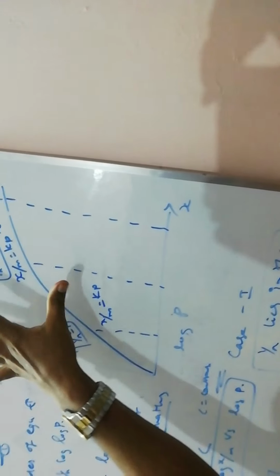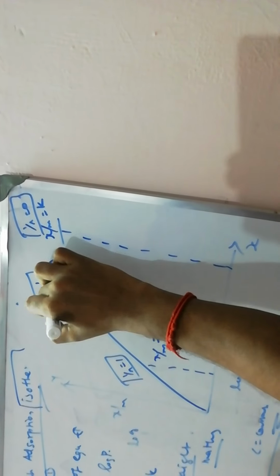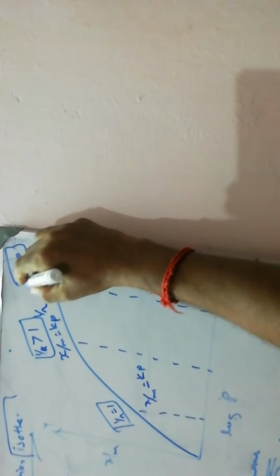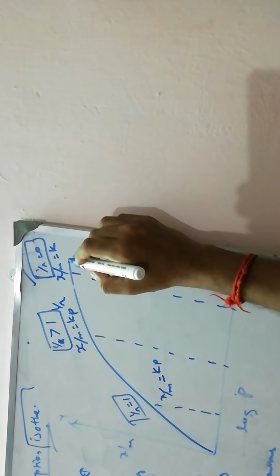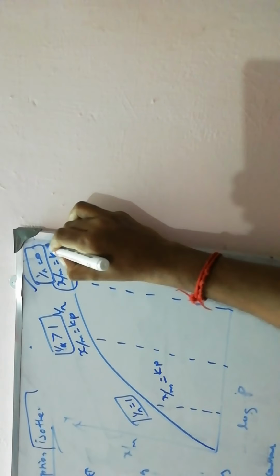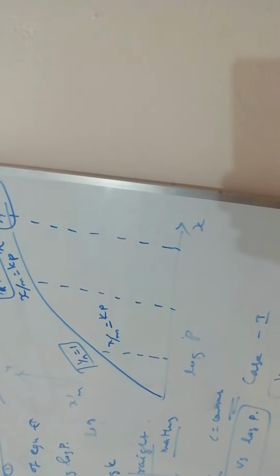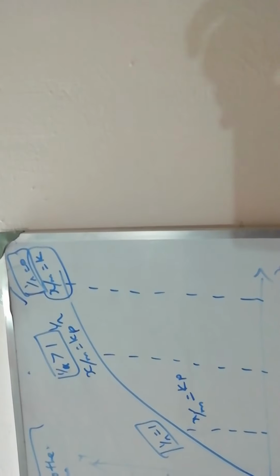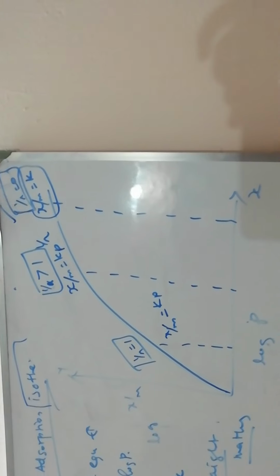Here 1 by n greater than 0, that is x by m equal to kp power 1 by n. The next stage is a saturation point where all the gaseous molecules are adsorbed. Therefore, at high pressure, adsorption is not explained by the Freundlich adsorption isotherm. It fails.